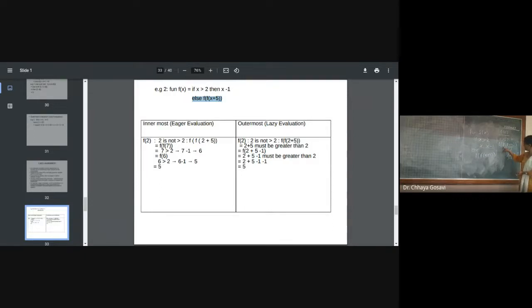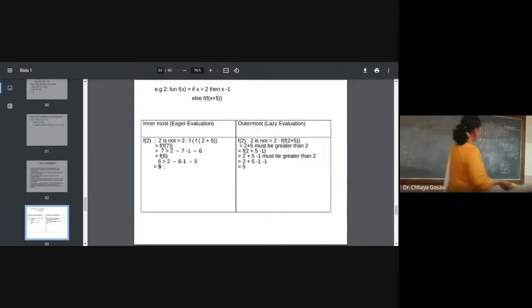It will return this x, and now f of 6. f of 6 is again greater than 2, so x is equal to x minus 1, that is 6 minus 1, and the result is 5. So with innermost evaluation, you evaluate immediately and pass the value to the function. The function again returns some value, that value is passed to the outer function, and you get the result.